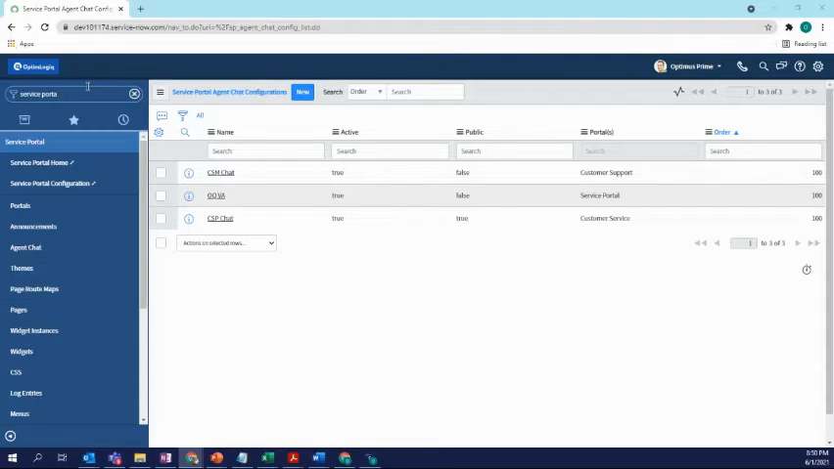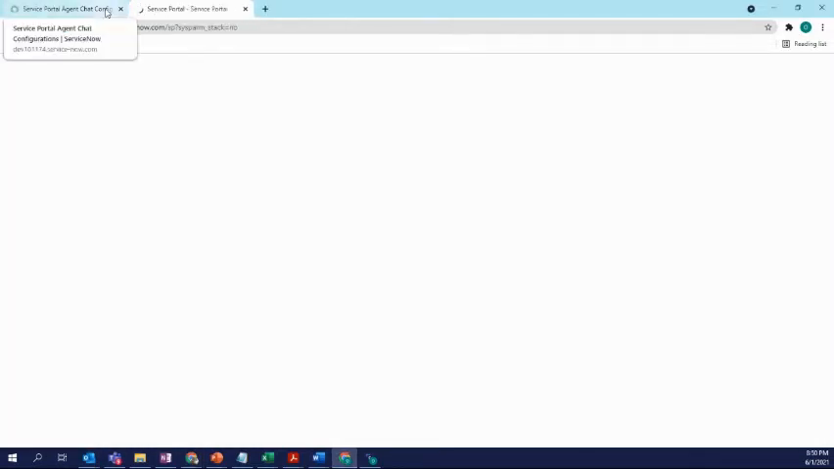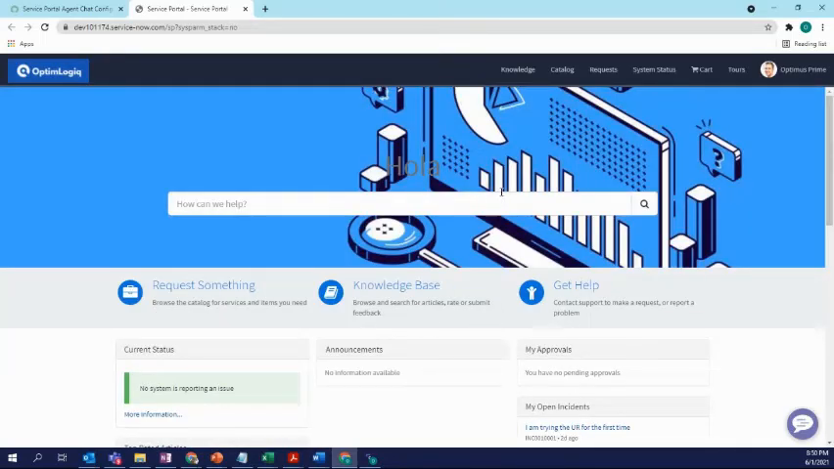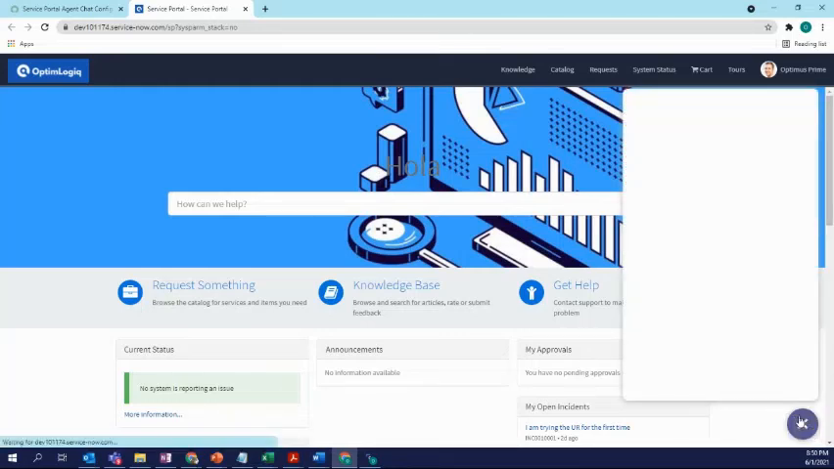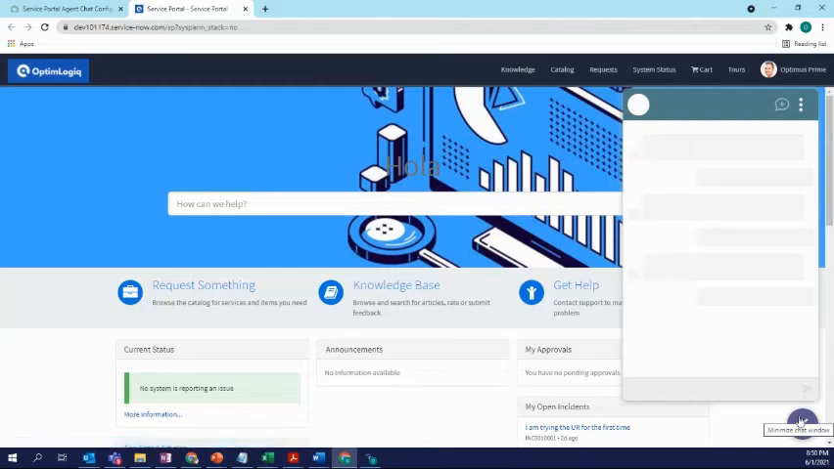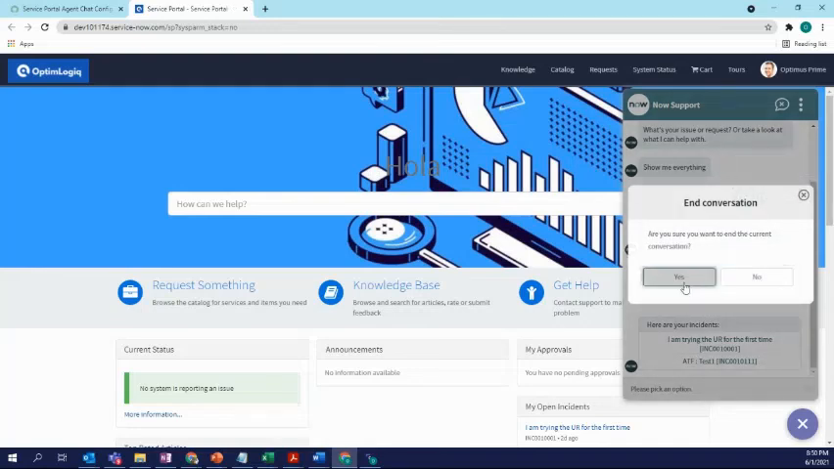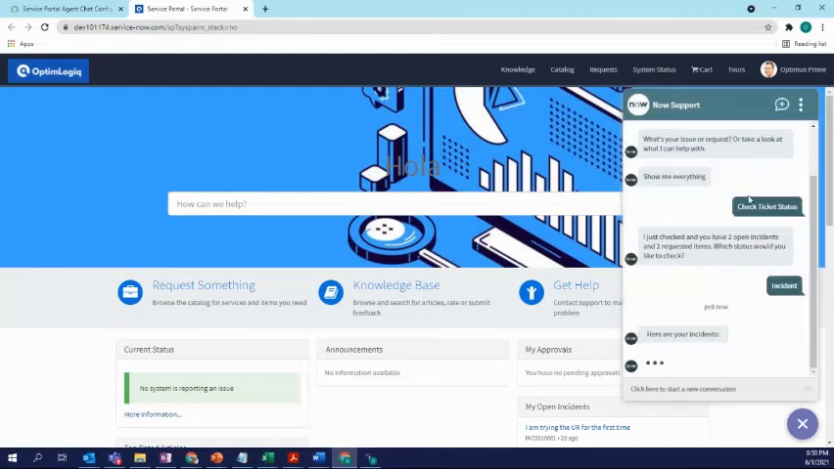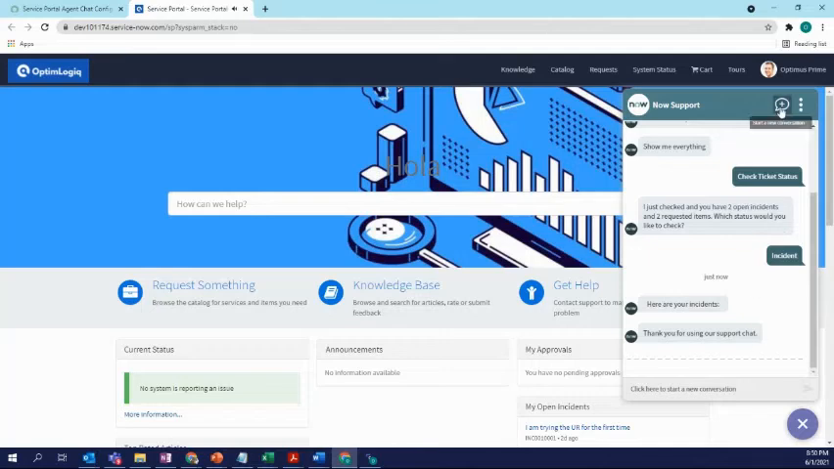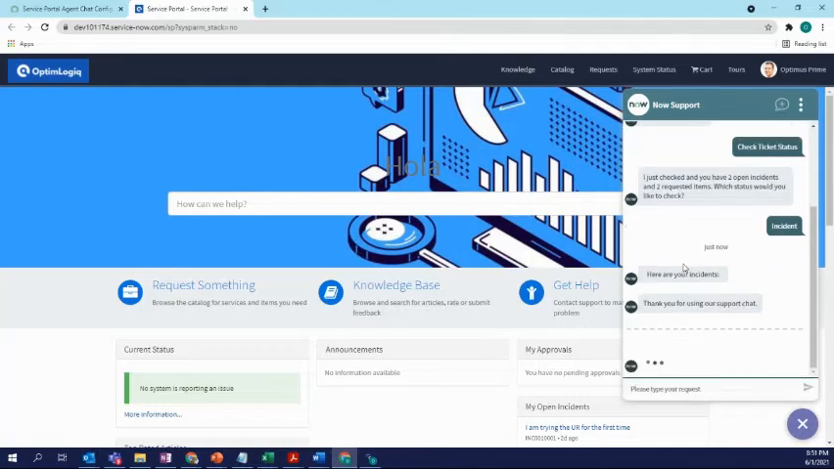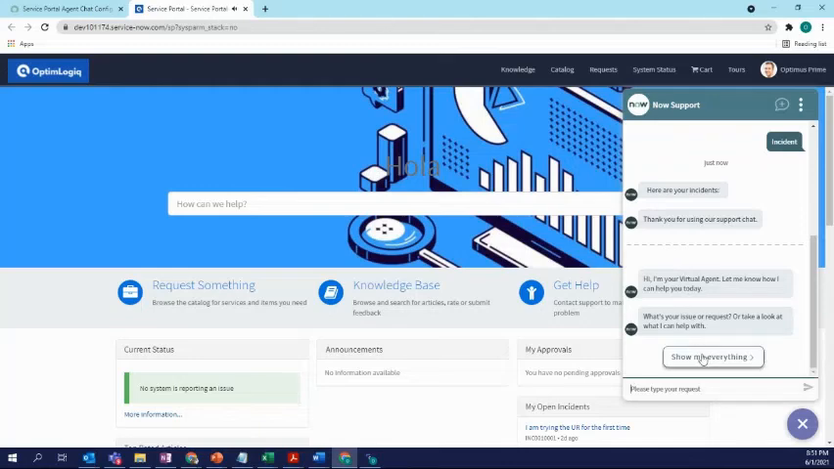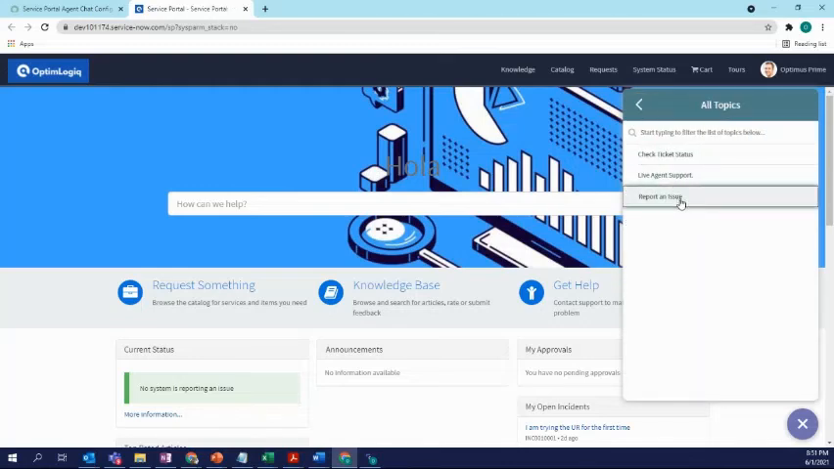So from here, let's look at the portal and see if our chatbot actually shows up there or not. Okay, so we see the widget there. That's one good thing. Let me click on it and see what's happening. Alright, so our portal is set up. Let me try this all over again. Okay, so show me everything. I would say report an issue.